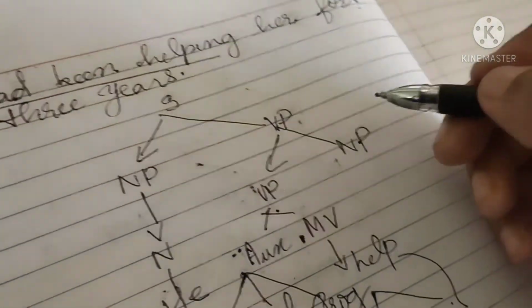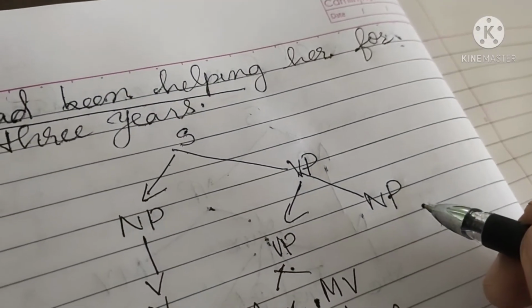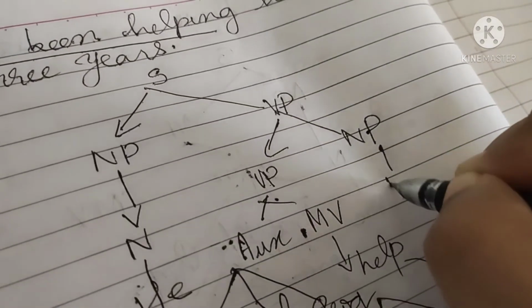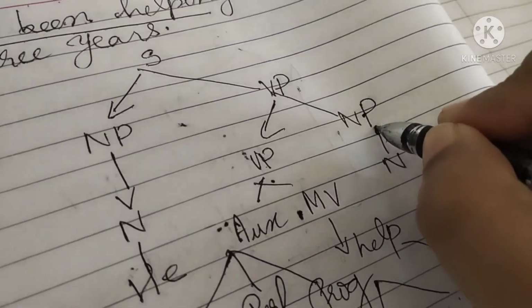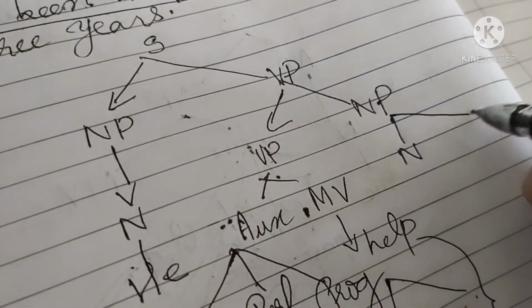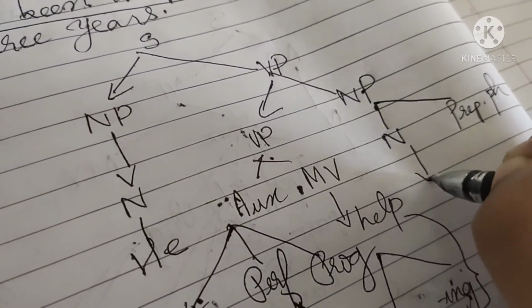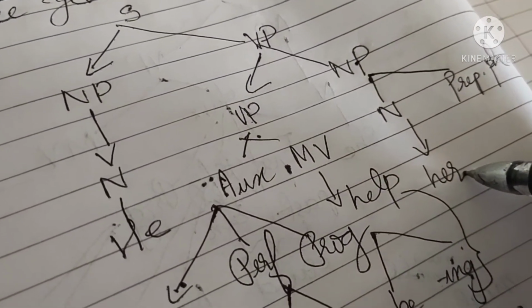Okay, so now let us see this noun phrase. Noun phrase we have got helping her for 3 years. So her here is the noun and for 3 years. So this is beginning with a preposition. So for 3 years is a prepositional phrase. So noun here is her, prepositional phrase. Her for 3 years.